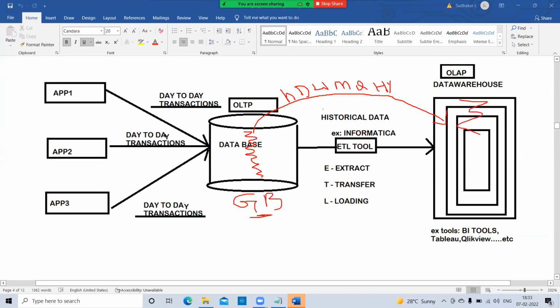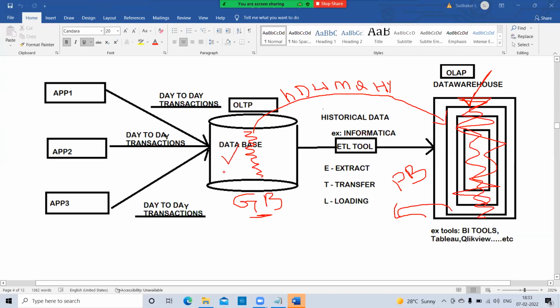But OLAP, for example, has a capacity of petabytes, not gigabytes. Then what happened? The petabytes of memory was full, which means your OLAP is also full. Then how can I store the remaining data? Because when OLTP is full, the data transfers into OLAP, and again memory is available in OLTP.